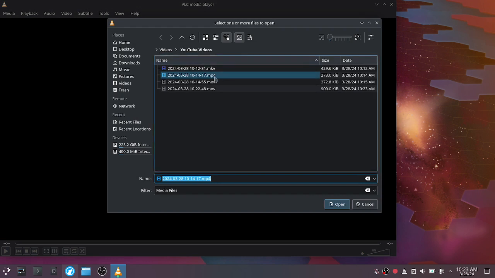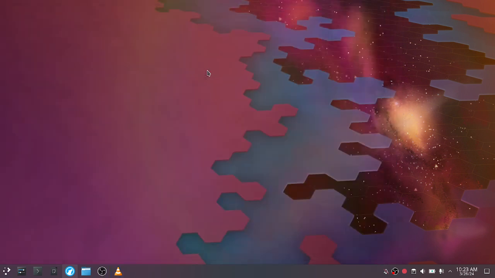Now interestingly, earlier these files did open, but whenever I'd close the video file and try to open it again, it would close the program, and it's been doing that consistently for some time, so I'm going to try to troubleshoot it today. Let me try and open up this video file again just to see if it works. As you can see, it's closed out the program.